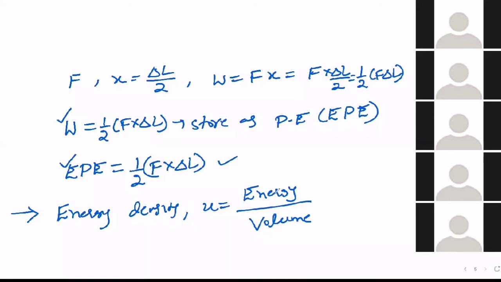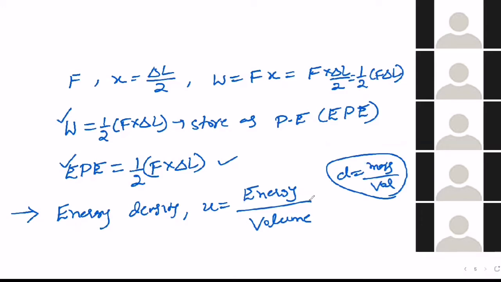See, you have seen the density formula once. Density means what? Mass by volume. That is actually mass density. That is what we use frequently, that's why we don't specify mass density. We simply say density.